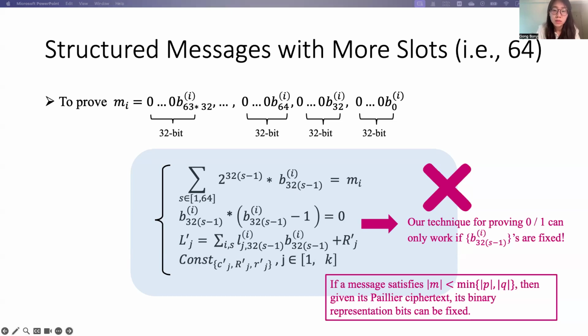But right now, the message has more slots. That is, each message has 64 slots, and each slot consists of 32 bits. So the message right now does not satisfy this length requirement. Therefore, our technique cannot be reused anymore here.